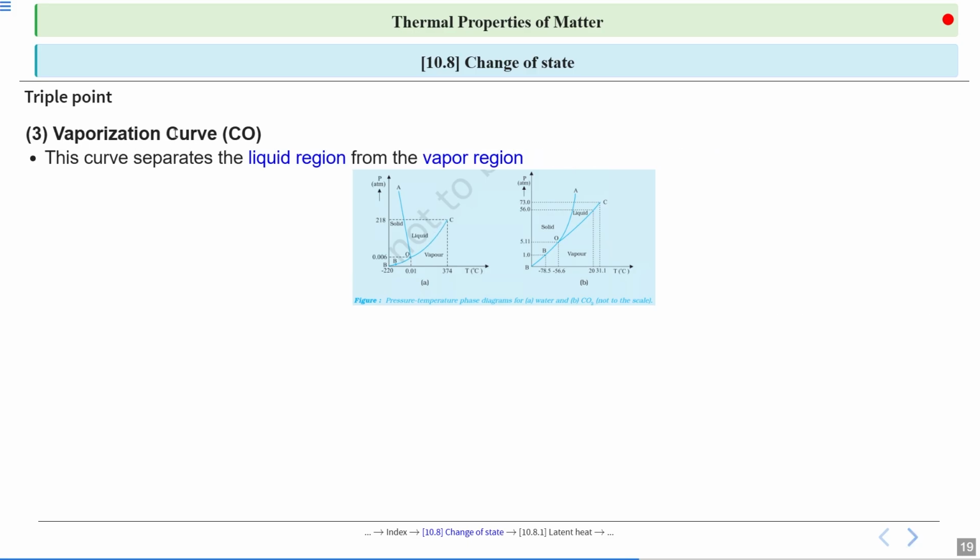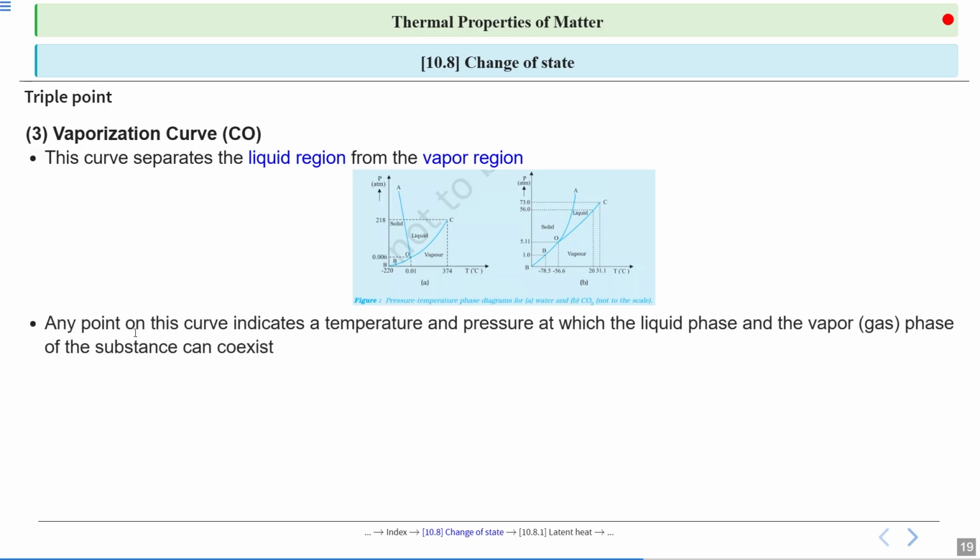Third is vaporization curve, CO. CO is the vaporization curve. This curve separates the liquid region from the vapor region. Look here. This one is the liquid region and this one is the vapor region. Similarly here. And the curve that separates them is known as vaporization curve. Any point on this curve indicates a temperature and pressure at which the liquid phase and the vapor gas phase of the substance can coexist.